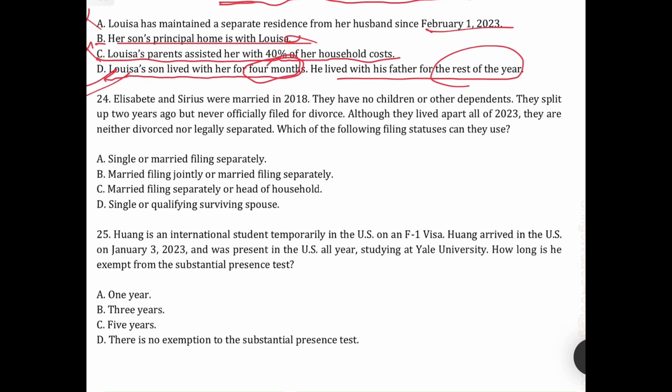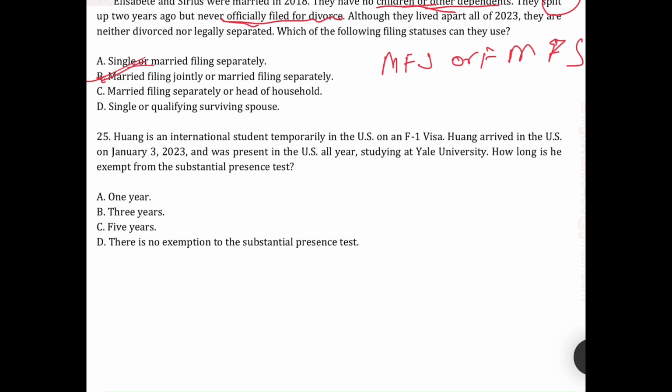The next question is: Elizabeth and Cyrus were married in 2018. They have no child or other dependent. They split up 2 years ago, but never officially filed for divorce. So if they have not officially filed for divorce, they can file MFJ or MFS. So the correct answer is MFJ or MFS, B.